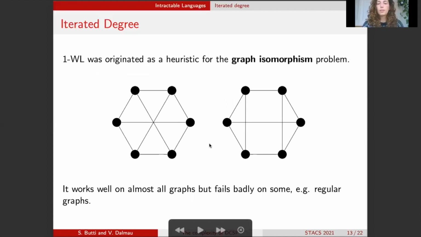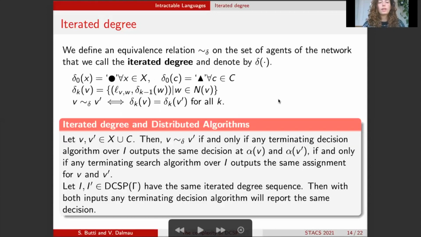So here I have an example of 2 graphs which are 3-regular. So they will have the same iterated degree sequence. However, it's easy to see that they are not isomorphic because the left one is bipartite, but the right one is not. And now we extend this concept of iterated degree to instances of CSP in the following way.